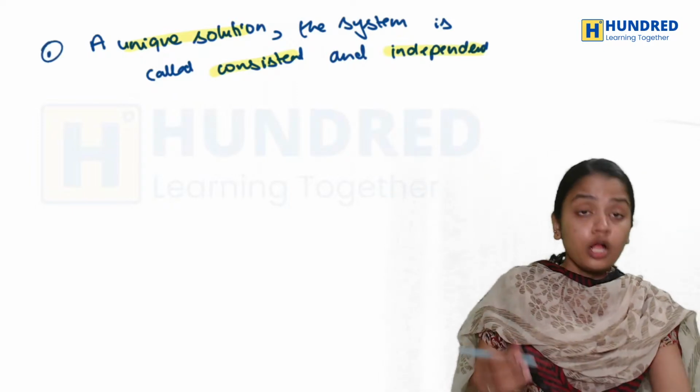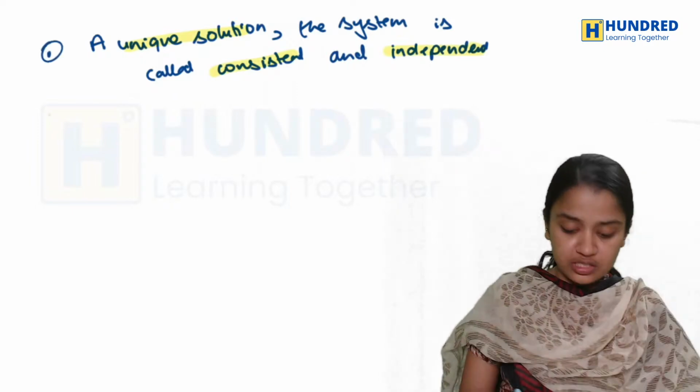Now if you have infinitely many solutions, what happens?